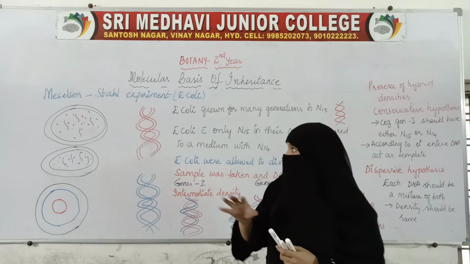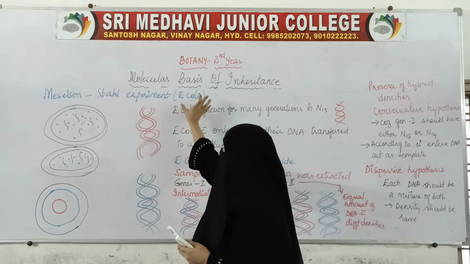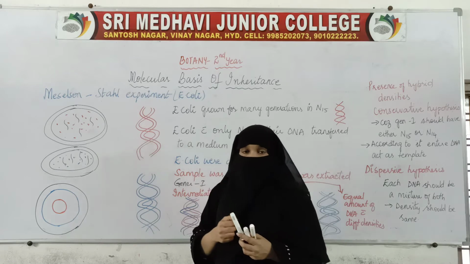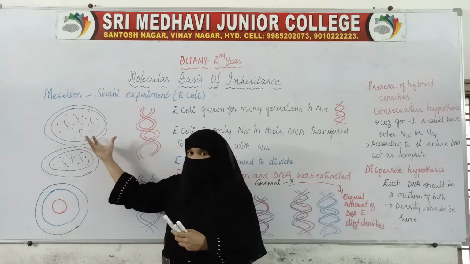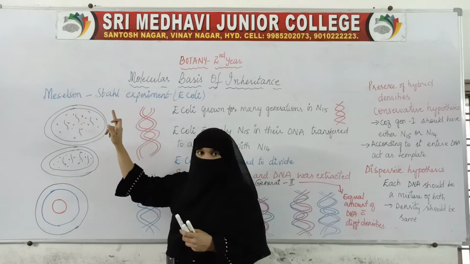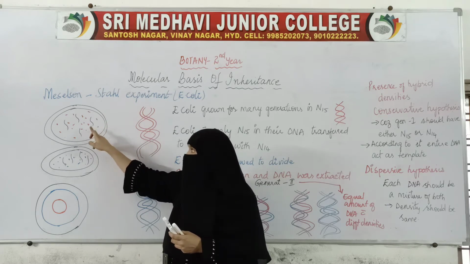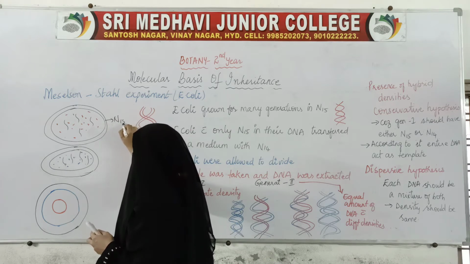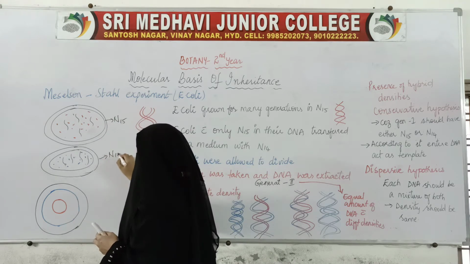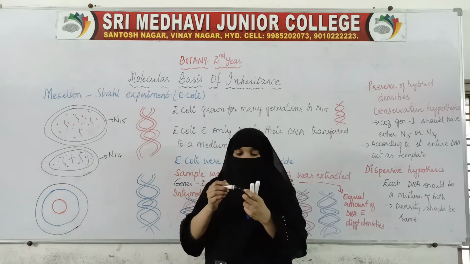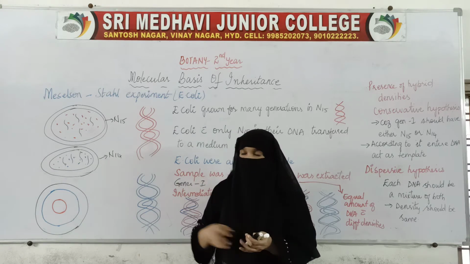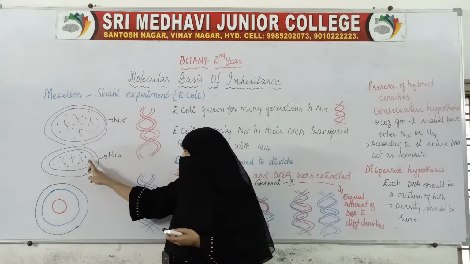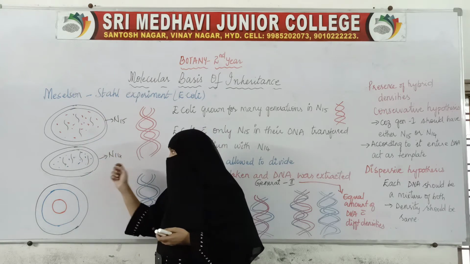So what these two scientists have done is they have taken E. coli bacteria. Two media they have taken. In one medium it is nitrogen N15, and this is N14. They have grown E. coli bacteria, a few in N15 medium and a few E. coli bacteria in N14 medium.